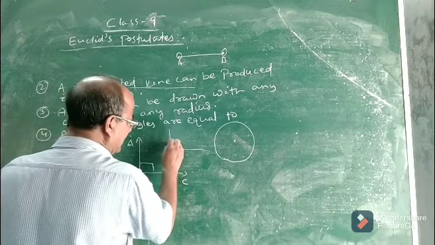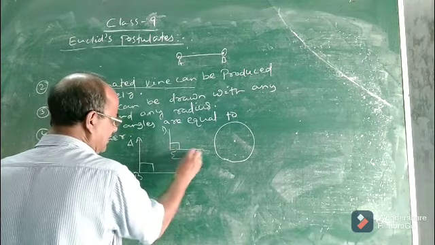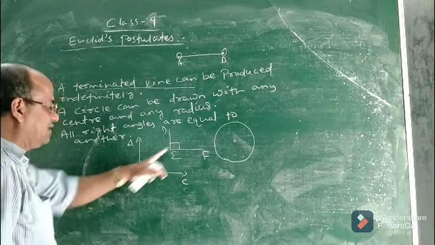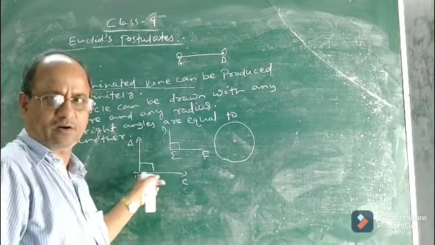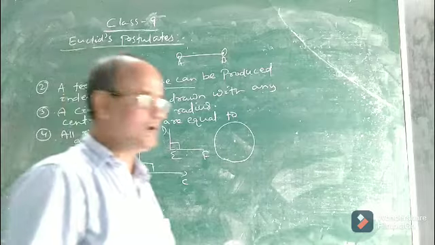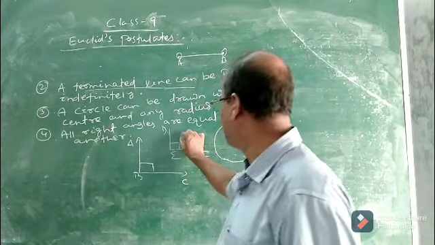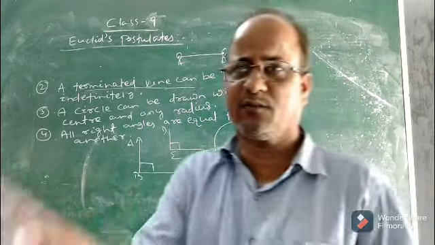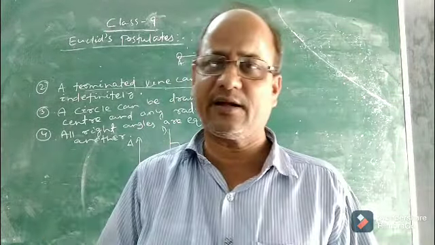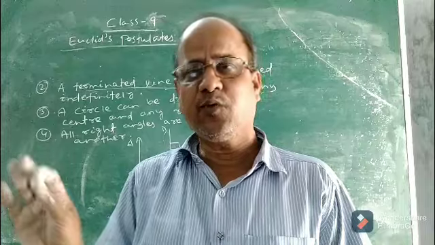Suppose this is another right angle, say D, E and F. This also is 90 degrees. So are these two equal or not? They are clearly equal. That means the fourth postulate says all right angles are equal to one another. The measure of two right angles is always the same and they are 90 degrees each. Okay, this is the fourth postulate.